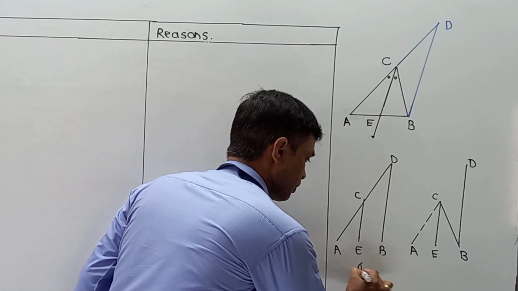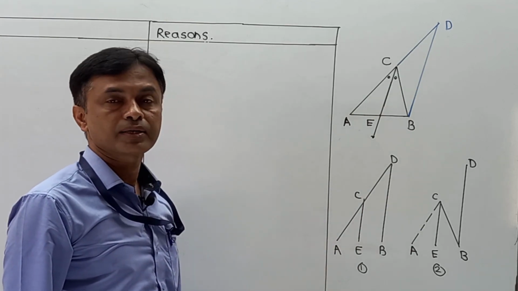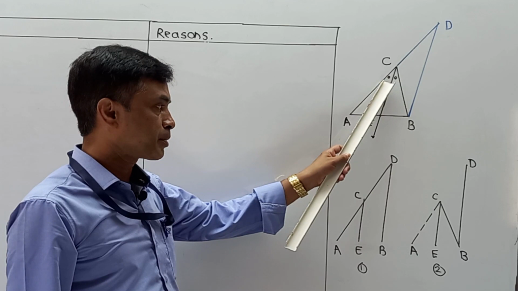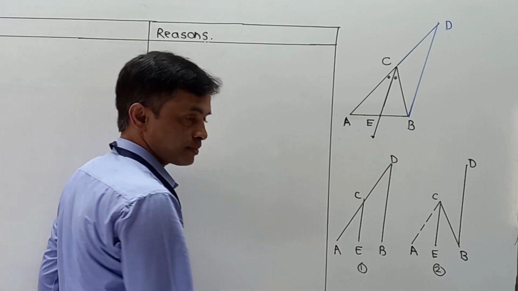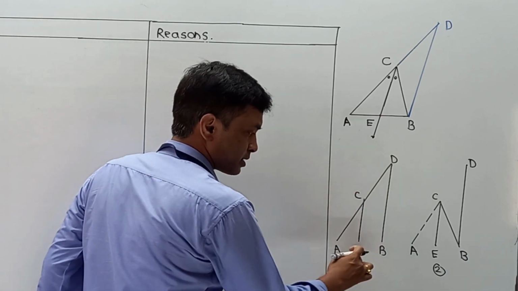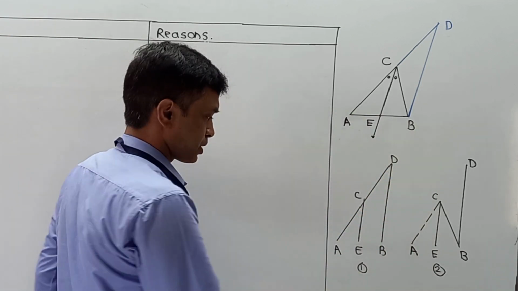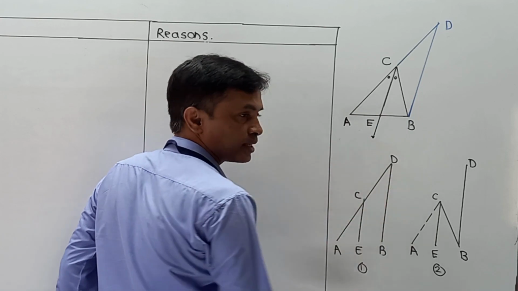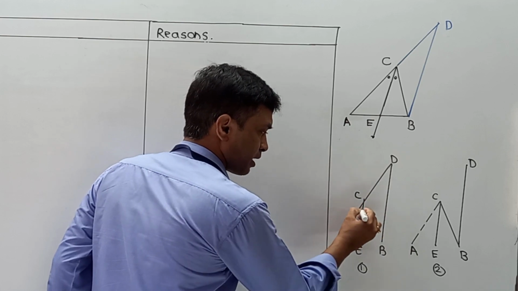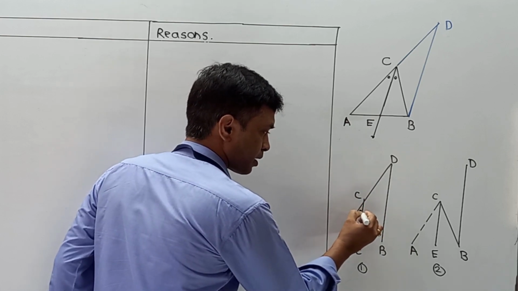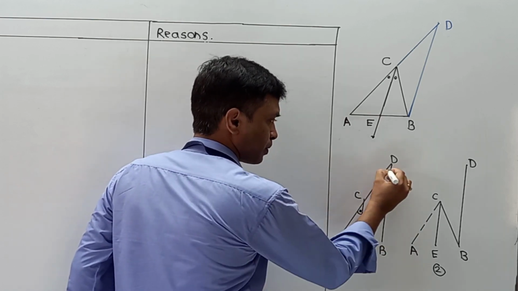Here I am going to make group 1, group 2, and definitely there is a main diagram over here. Now what exactly is to be taken into consideration? Sometimes you cannot understand it from the diagram, so I am going to explain it from here. As per condition, as CE is parallel to BD by construction, then automatically AD or you can say AC will act as a transversal. In this case, angle ACE, the angle which is formed over here, must be congruent to angle CDB over here.